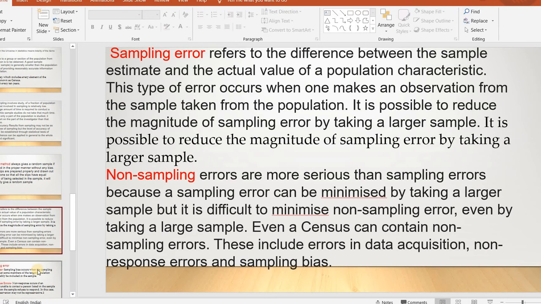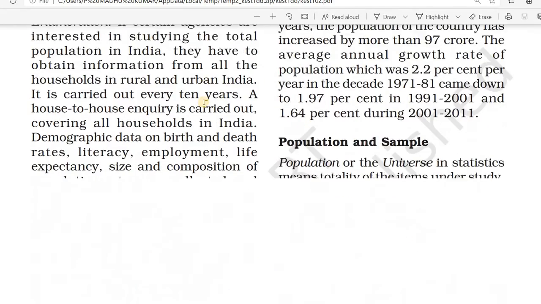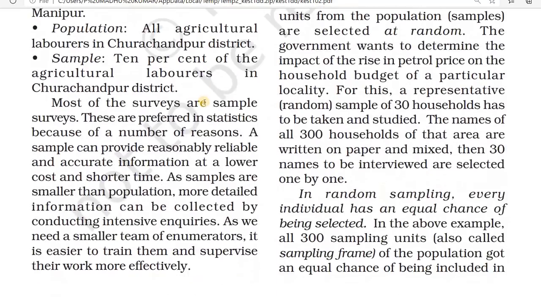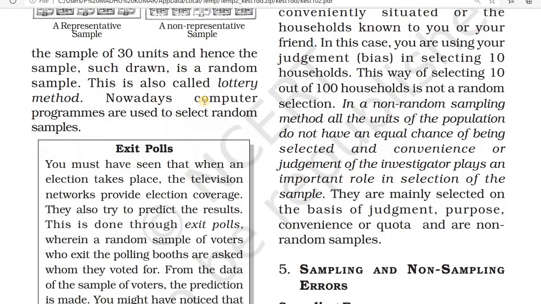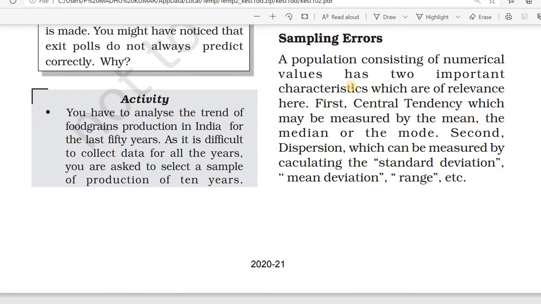That one is the lottery method. Okay, then in sampling, errors are there. What are those errors? We know different errors are there. In that, we can study about sampling errors. What is sampling error?